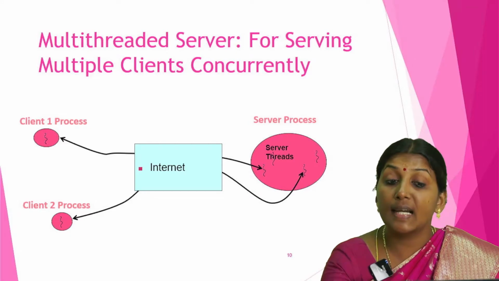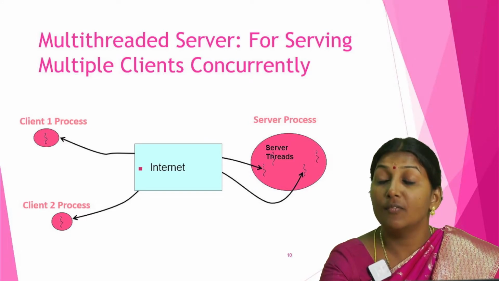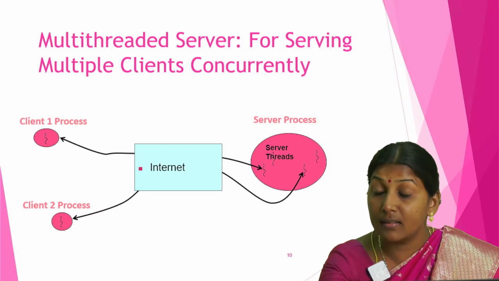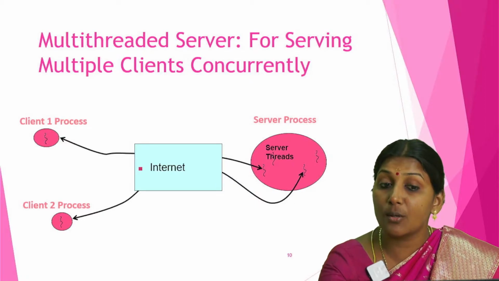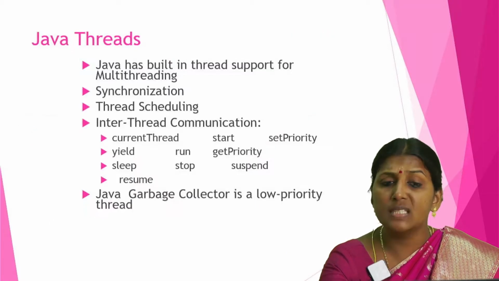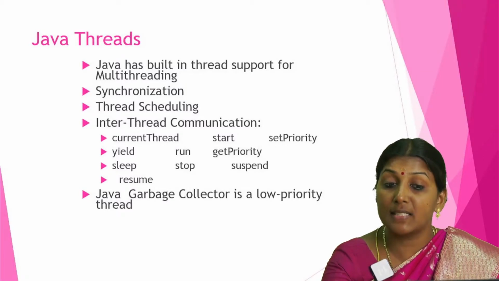So here client 1 and client 2 are using the internet, but the threads are in the server. That server can be executed through the internet. This is also possible in multi-threading. Java threads: multiple Java threads can be executed.